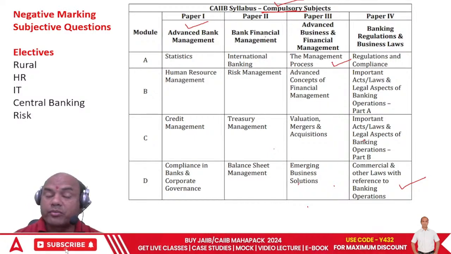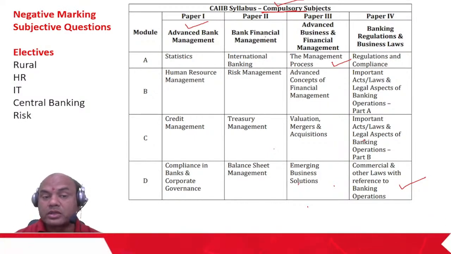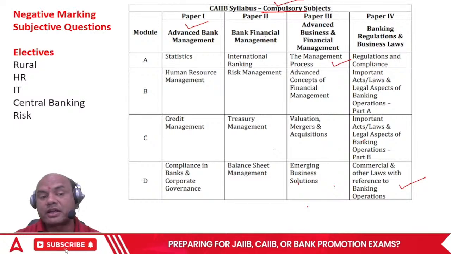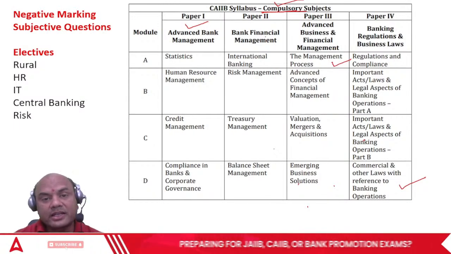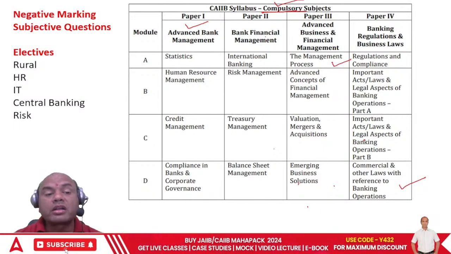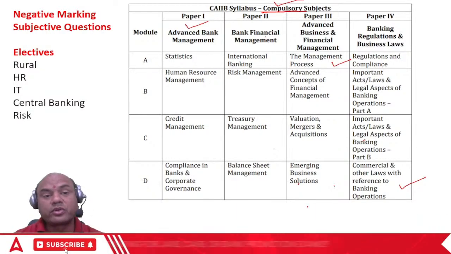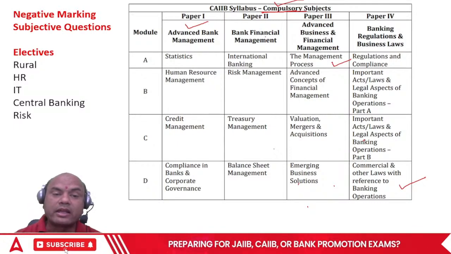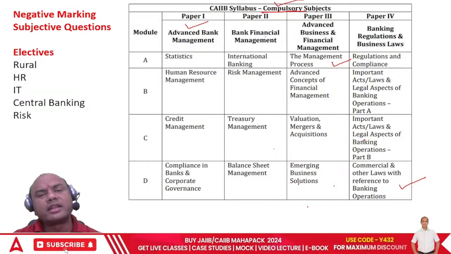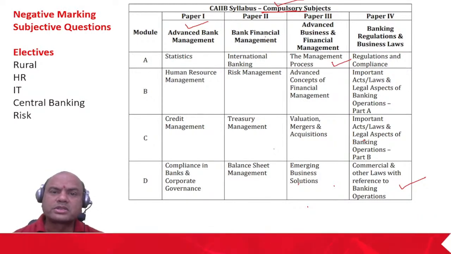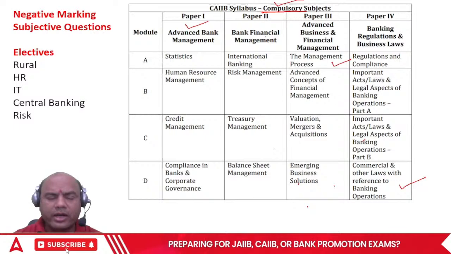Now, before knowing what to clear and how to clear this, firstly, I'll give you an advice regarding the electives. Select that elective in which you have worked a bit, at least a bit. Otherwise, what happens if you have not worked, let's say you select IT and you have not worked in IT at all, you are neither an engineering graduate nor have you done any IT course and then you have selected IT, it will be very difficult for you.